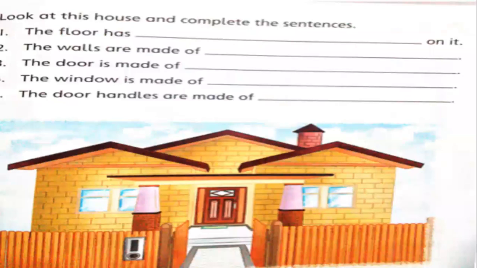Okay, activity C you have done yesterday, and today again we will revise. Look at this house and complete the sentences. Okay, here is a picture of a house. The floor has dash on it. What is the answer? Tiles. The walls are made of bricks. The door is made of wood. Next, the window is made of glass. And last one, the door handles are made of metal.